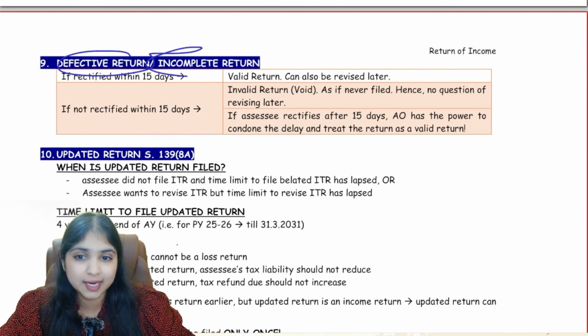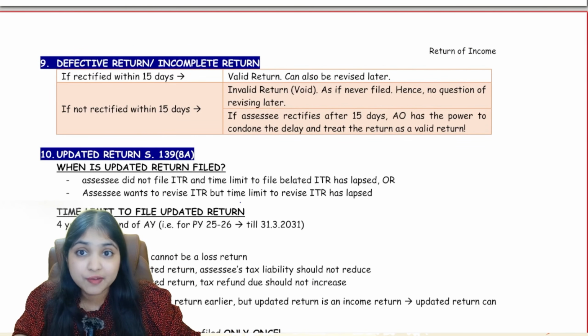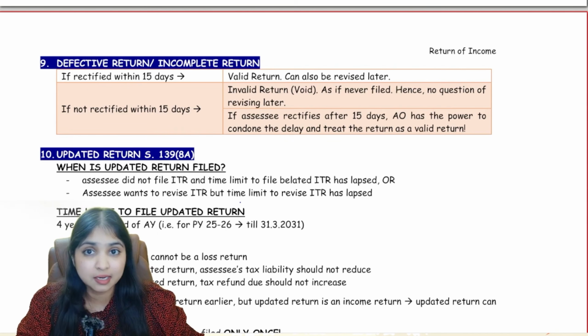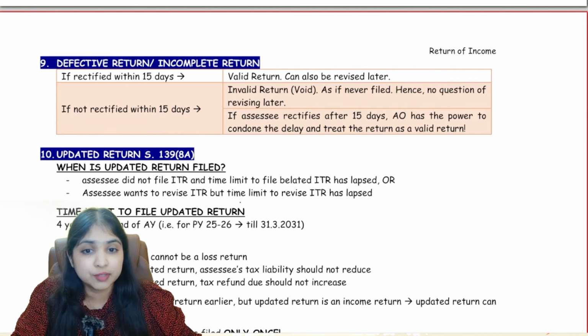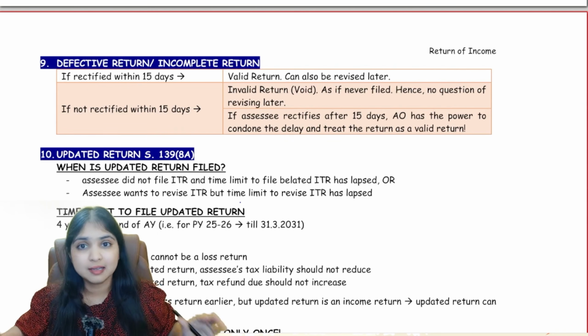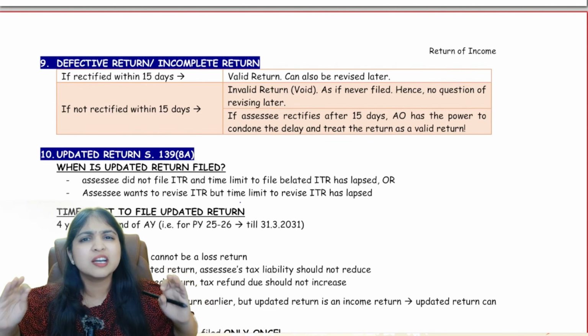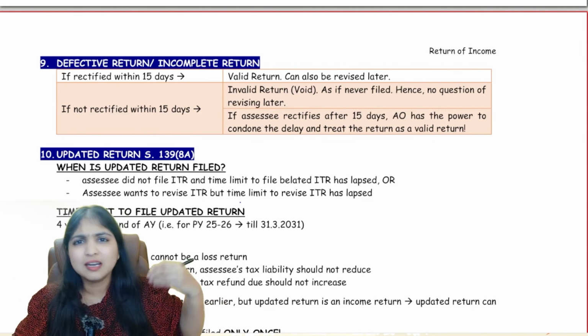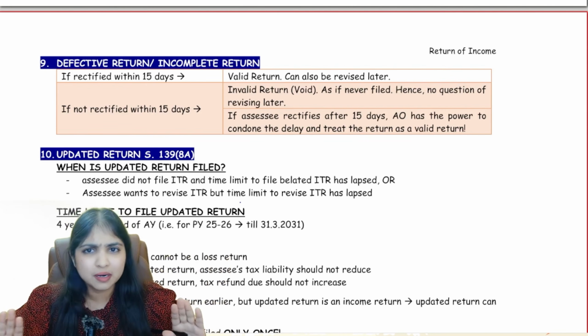Defective return or incomplete return. If the assessing officer finds that my return is defective or it is incomplete, he will ask me to rectify the return within 15 days. If I do that, great. The return will become a valid return. You will treat it just like any other return now. I can revise it also later. It's like a proper legit return.